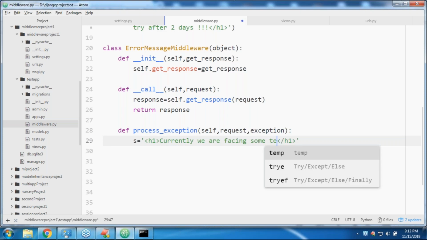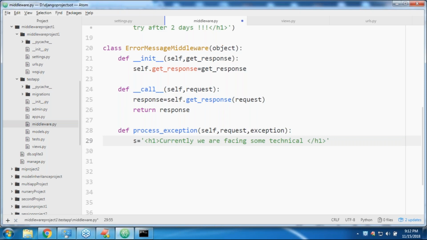Please try after some time. Now return HttpResponse of this yes.